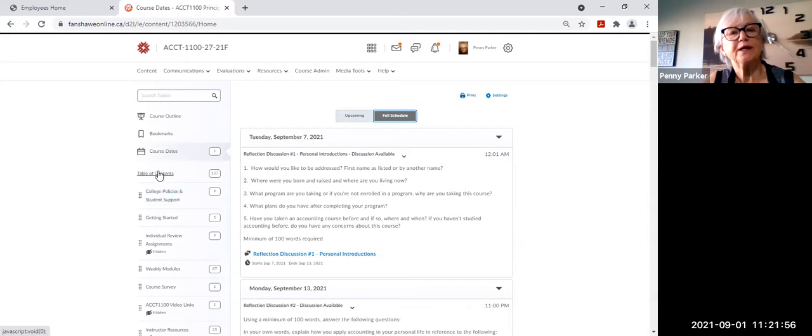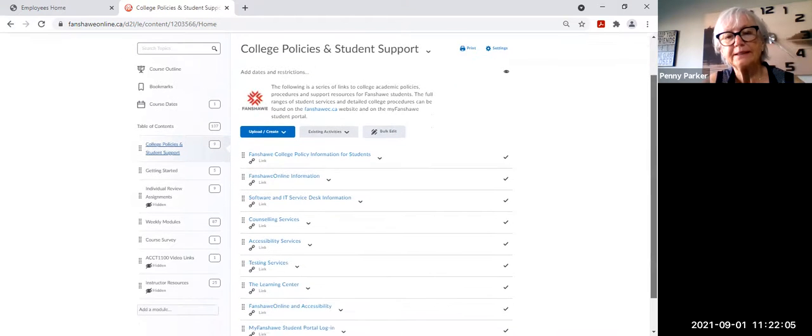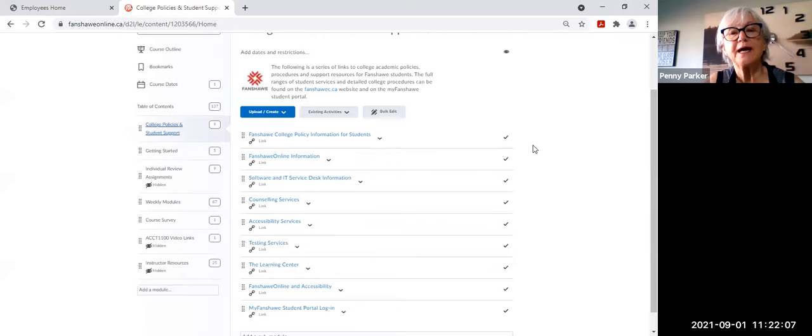The next section here in the table of contents shows college policies and student support. There are some very valuable links here for you for things that if you have a question, let's say, for example, that you need help with either this course or your math course or other courses.